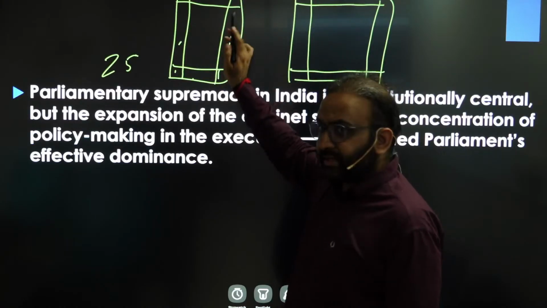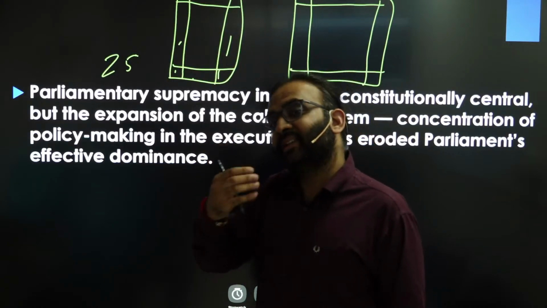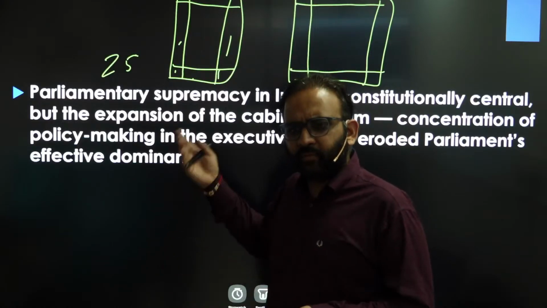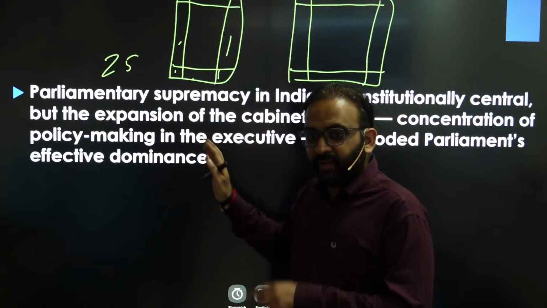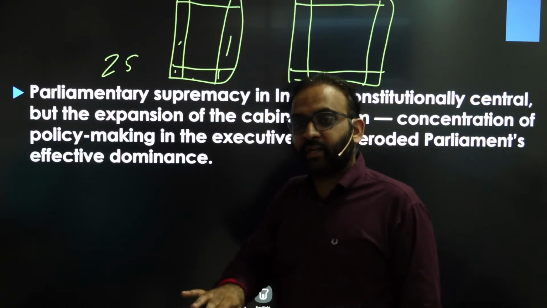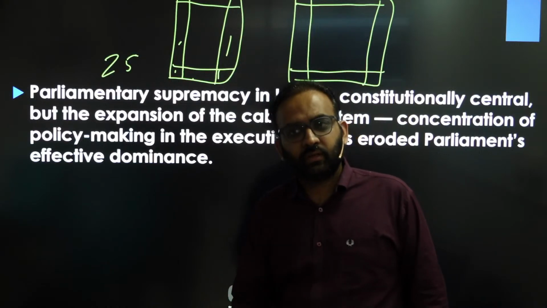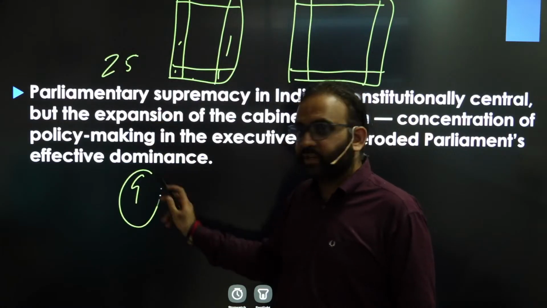And this restricted space also mandates you to write precise and concise. If you had been given so much space, then you would write in an elaborative manner. But you have restricted space, that's why you have to write in a precise and concise manner. You have limited time also because you have to write 20 questions in 3 hours, approximately 9 minutes for each question.